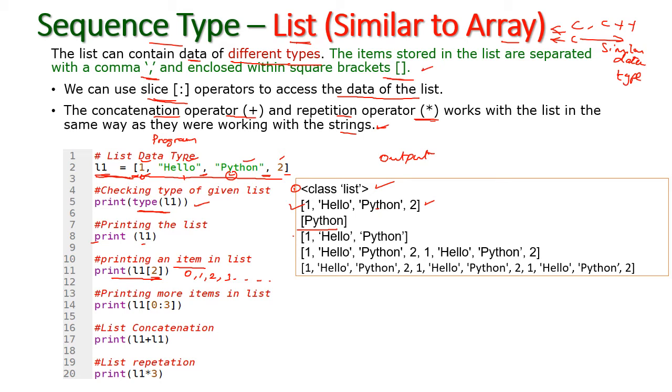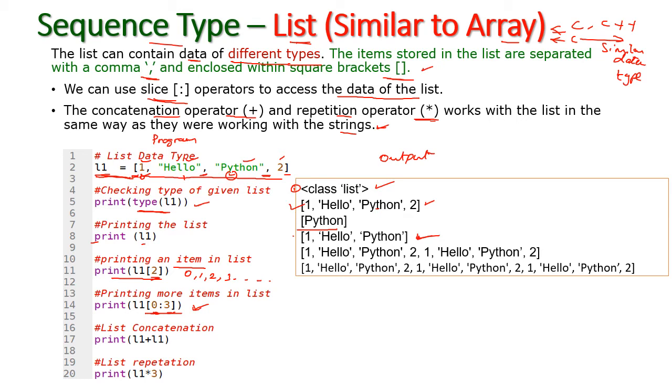And next I am going to print some more items in the list. So this is starting from 0 and I am going to print 3 items. Starting from 0, this will print 3 items, right? So 1, hello and Python are listed here. 1 is index 0, hello is the first item and Python is the second item. So the first 3 items will be displayed here.